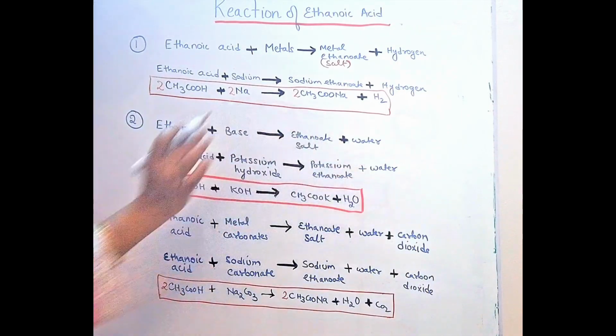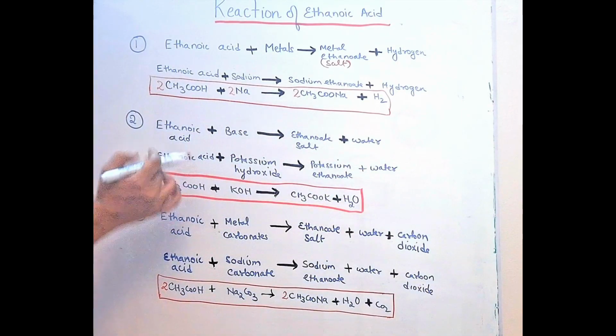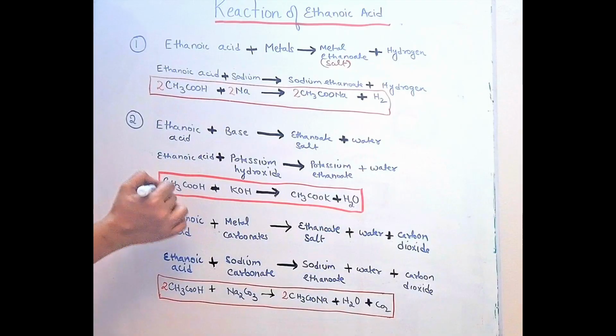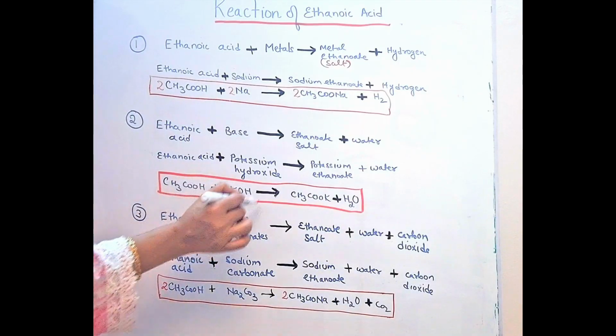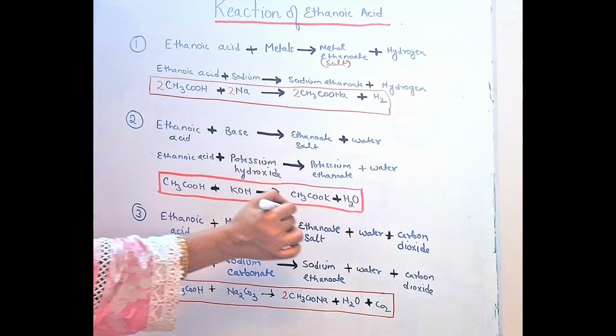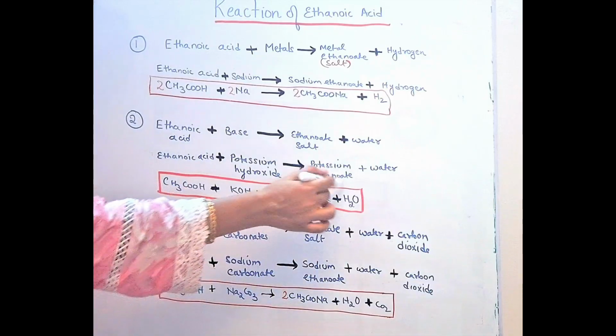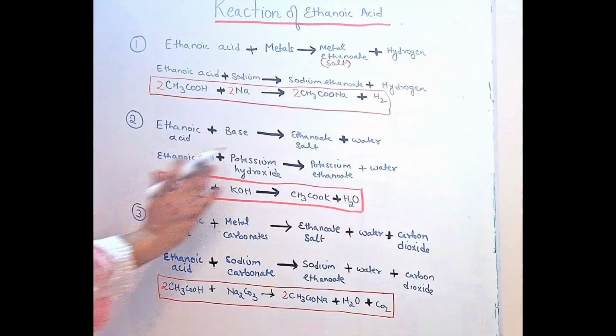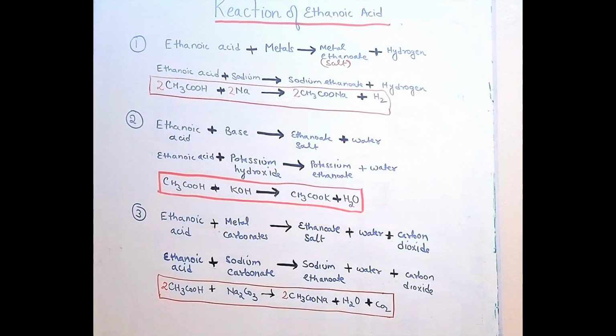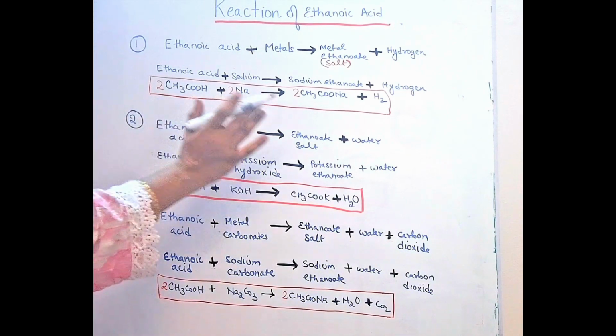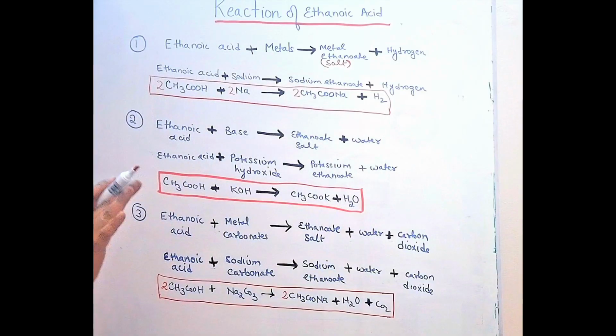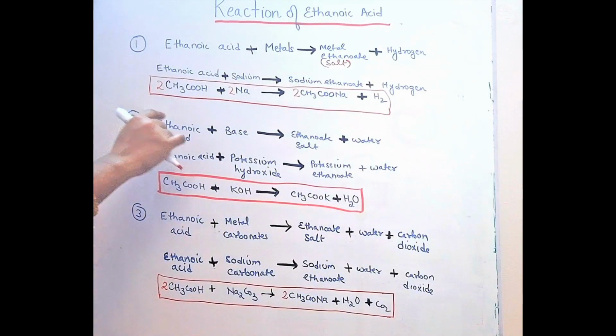This was the word equation. Now the chemical equation: 1 ethanoic acid reacts with 1 potassium hydroxide to give 1 potassium ethanoate and 1 water molecule. This is the balanced equation when ethanoic acid reacts with a base. Since I am specifically using ethanoic acid, we get an ethanoate salt.